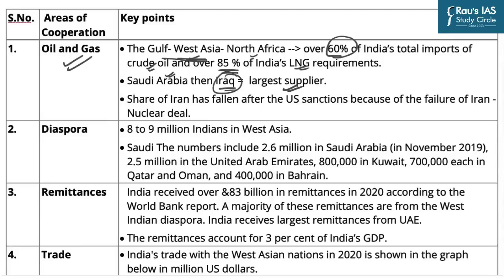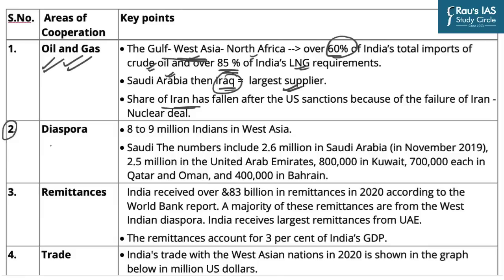But an important development has taken place in this region: because of the failure of the nuclear deal and consequent imposition of sanctions by the US on Iran, the share of Iran's contribution to India's oil needs has considerably reduced. Because of this, there has been a significant geopolitical turn in India's foreign policies also. Nevertheless, India is still dependent on West Asian countries for its oil and gas requirements.